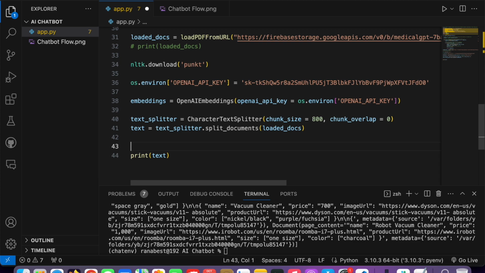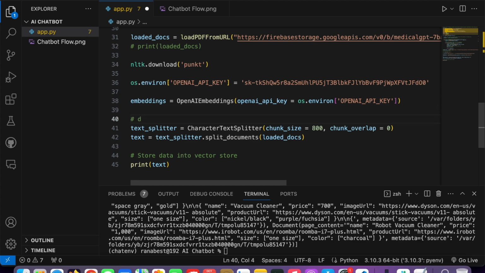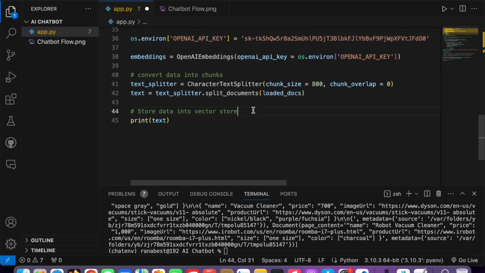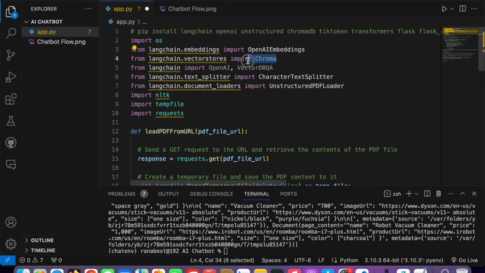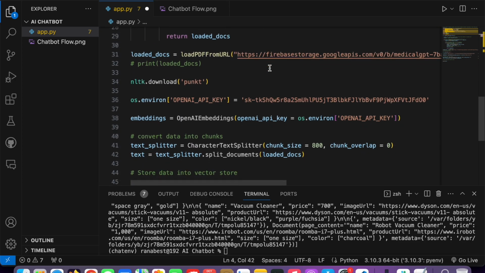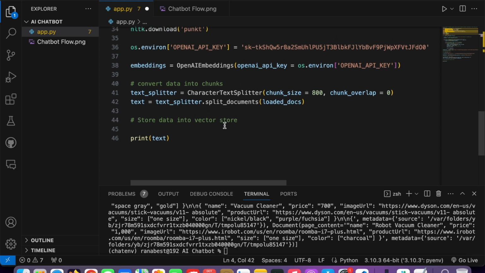Now the next part is storing our data, the chunks, into the vector store. Sorry, let me comment it: store data into vector store, and above it, convert data into chunks. For this we are going to use the Chroma vector store. There are many others, like FAISS, AWS, and Pinecone, which is a cloud vector store. We can use many, but for this video Chroma is enough for building many chatbots, trust me.